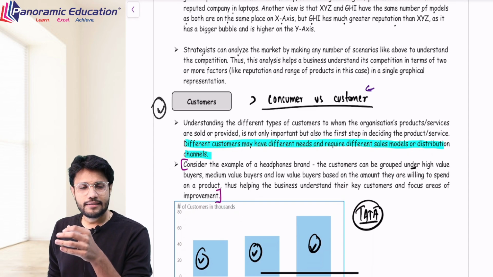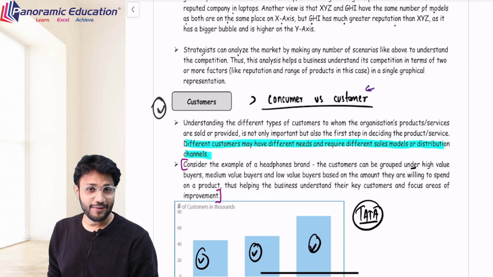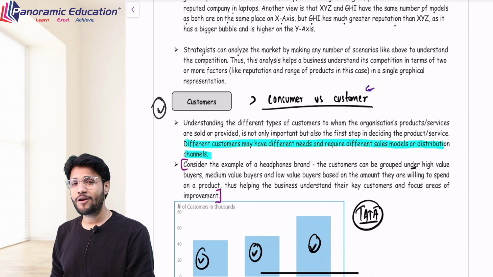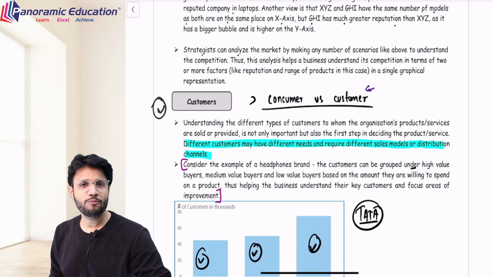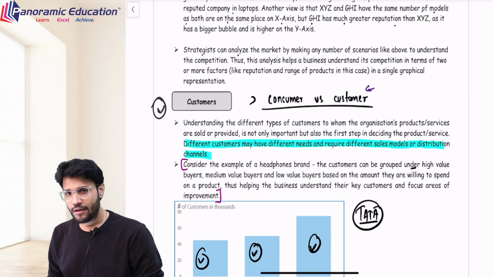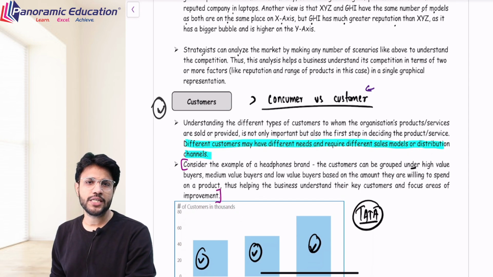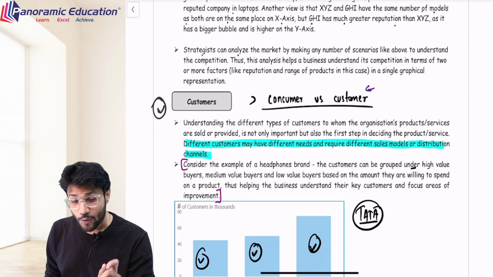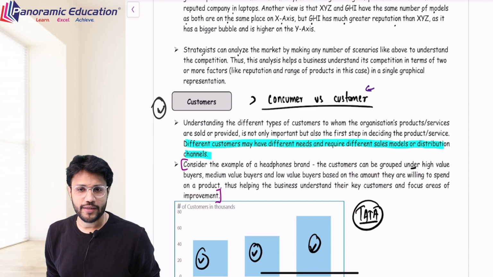And this happens every time. In case of the toys segment, in case of the diapers segment, well, diaper is a segment where the baby cannot tell, I want Huggies diaper. At that point of time, the parent has to make the decision. In case of coaching industries from 1 to 10th standard, usually the consumer is the student, but the decision making is in the hands of the parent. So you need to understand who are your customers and who are your consumers, and kindly make a differentiation between them.